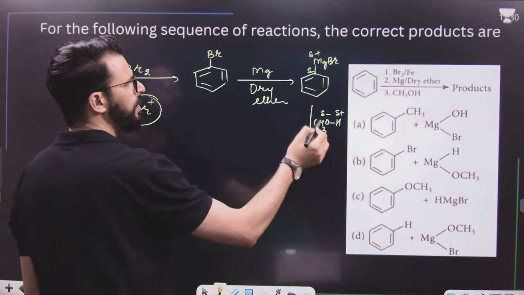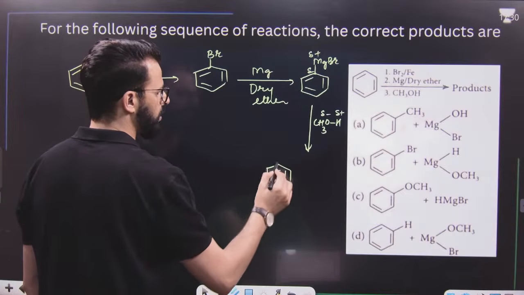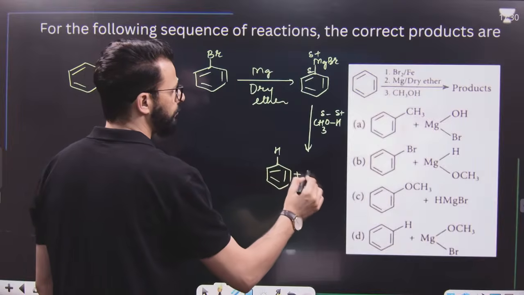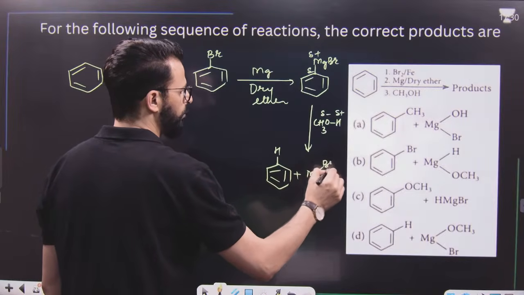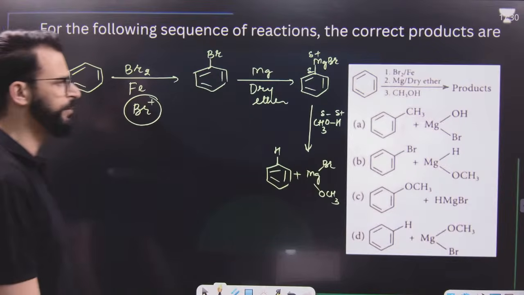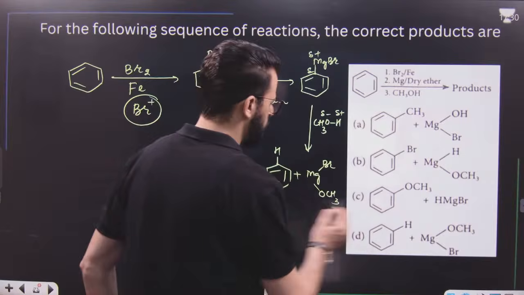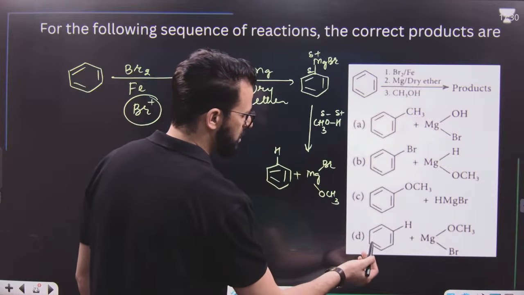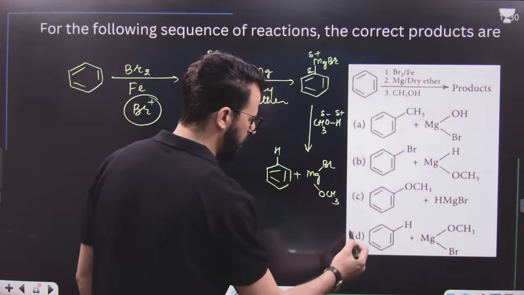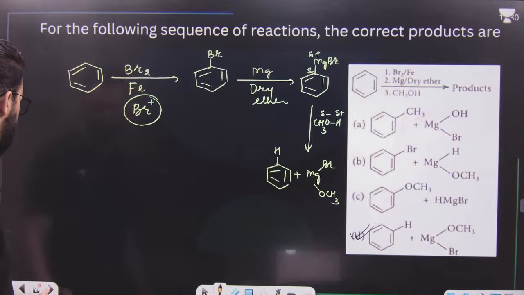This is a normal acid-base reaction, and we will get simply this one. This is benzene, and here we will get bromine, here it is OCH3, methoxymagnesium bromide will be obtained and benzene will be obtained. So we should know the product is benzene and methoxymagnesium bromide, that means it is this one. This one is the right answer of this reaction.